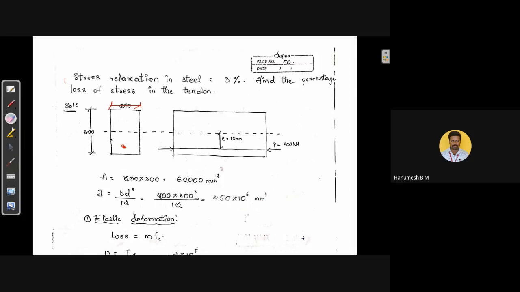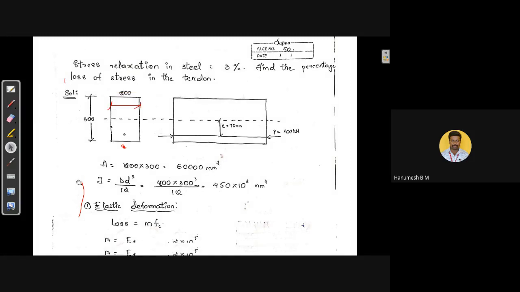Then we can first calculate the loss due to elastic deformation. How to calculate the loss due to elastic deformation? We have the formula: loss is equal to m into Fc. This is the main formula to evaluate the elastic deformation. Then what do you mean by m? As I told previously, m is the modular ratio. Modular ratio is defined as the ratio of Young's modulus of steel to the Young's modulus of concrete.